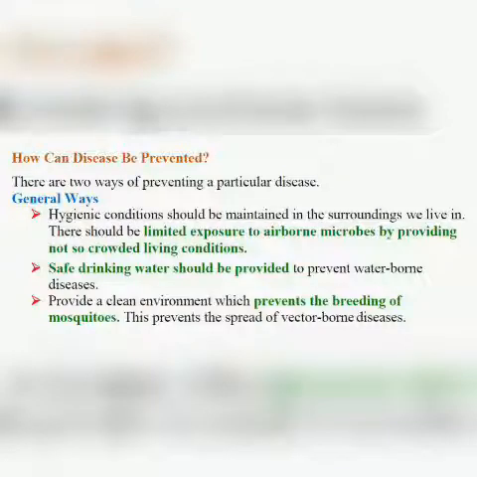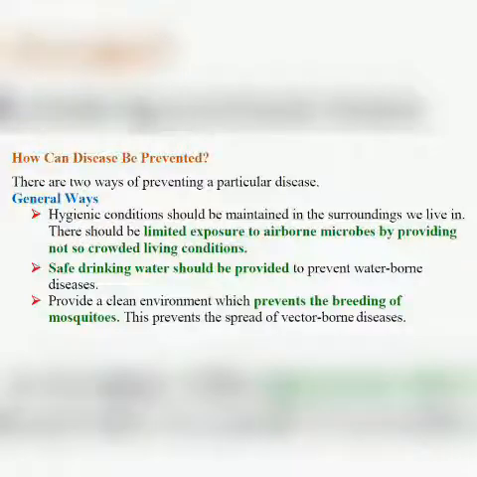How can disease be prevented? There are two ways of preventing a particular disease: the general ways and the specific ways. What are the general ways? Hygienic conditions should be maintained in the surroundings we live in. There should be limited exposure to airborne microbes by providing not so crowded living conditions. Second, safe drinking water should be provided to prevent waterborne diseases. Third, provide a clean environment which prevents the breeding of mosquitoes. This prevents the spread of vector-borne diseases.